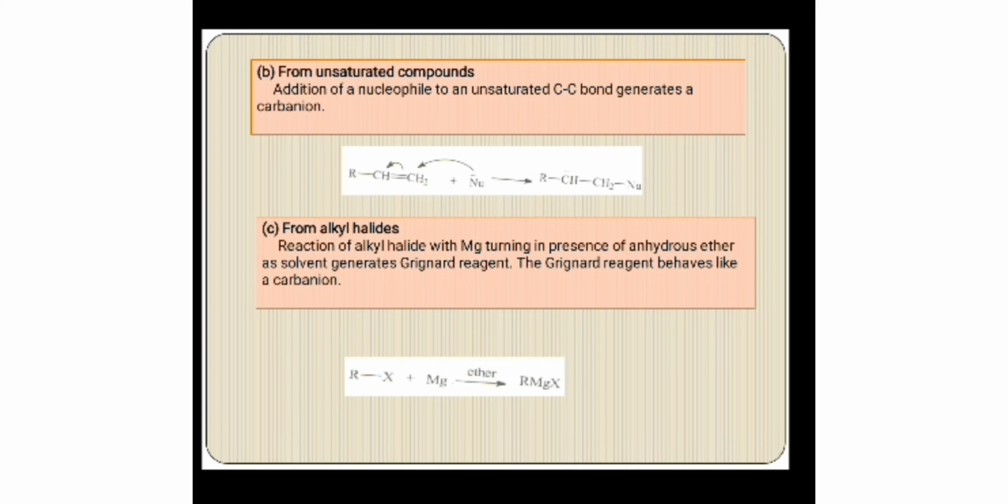And next, we can generate a carbanion from alkenes also. When we add a nucleophile to alkenes, it generates a carbanion. I have given one example. And then next we can form a carbanion from Grignard reagents, that is from alkyl halides. When we add magnesium to alkyl halides in the presence of ether, it forms a Grignard reagent, and this Grignard reagent acts as a carbanion. Its general formula is RMgX.